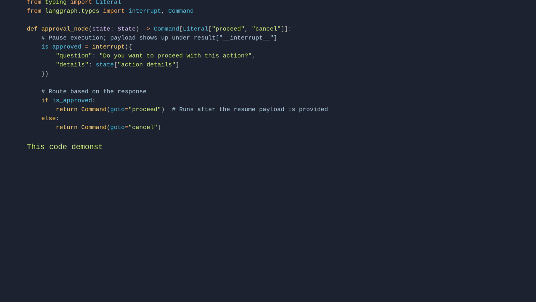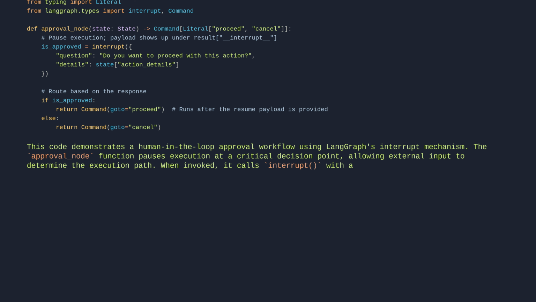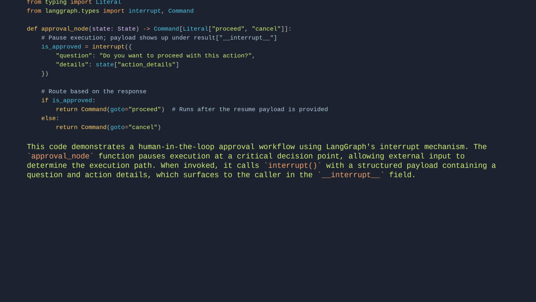This code demonstrates a human-in-the-loop approval workflow using LangGraph's interrupt mechanism. The approval node function pauses execution at a critical decision point, allowing external input to determine the execution path. When invoked, it calls interrupt with a structured payload containing a question and action details, which surfaces to the caller in the interrupt field. The graph state is automatically persisted via the checkpointer, enabling resumption later using the same thread ID.